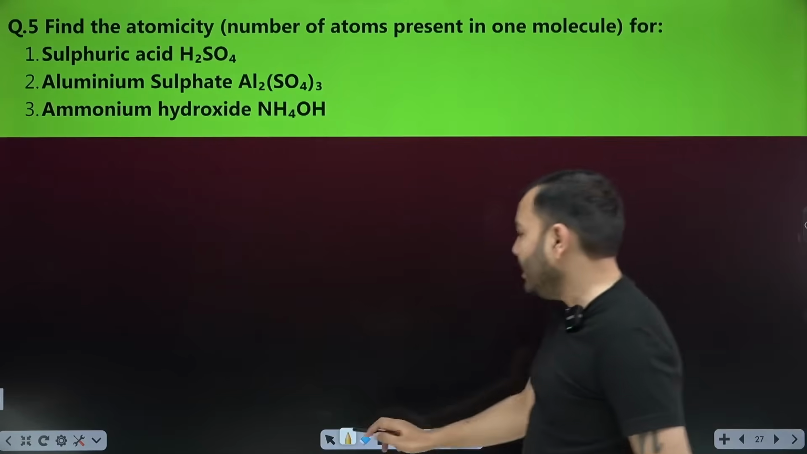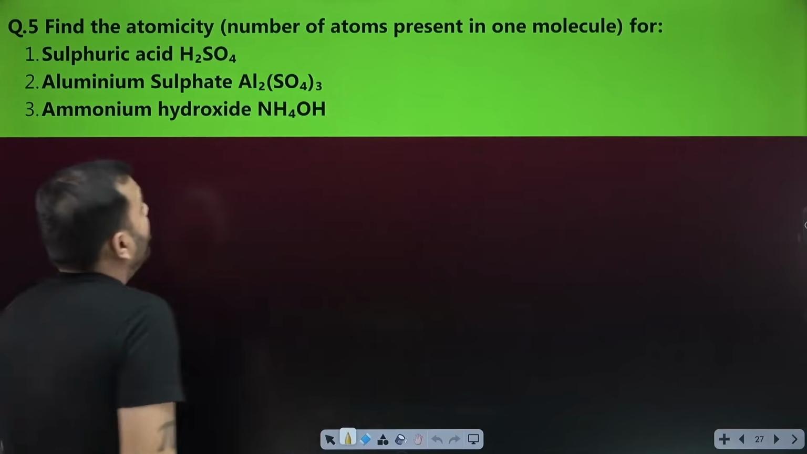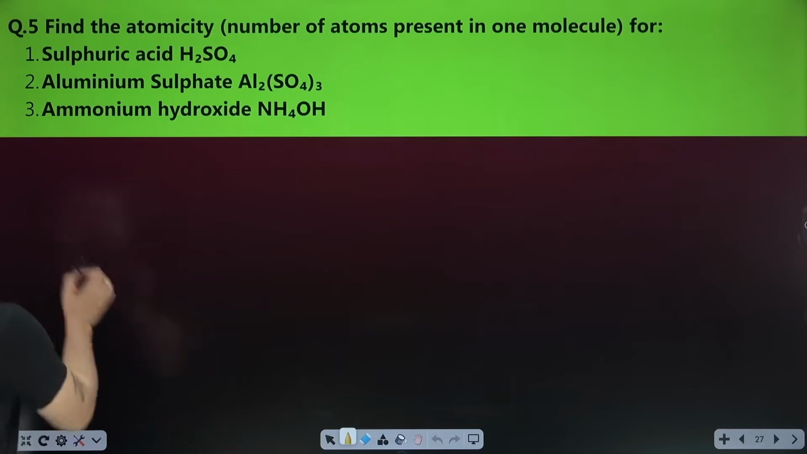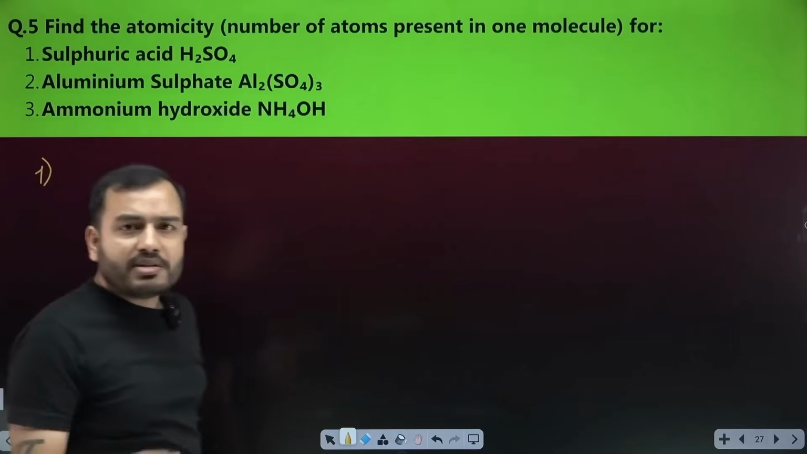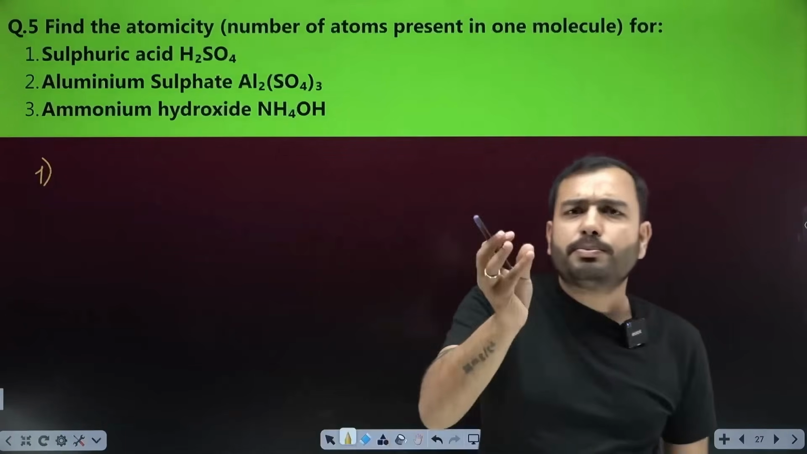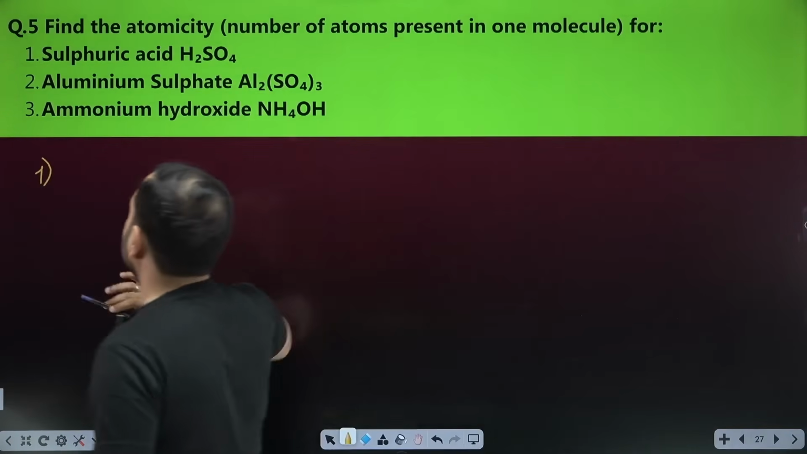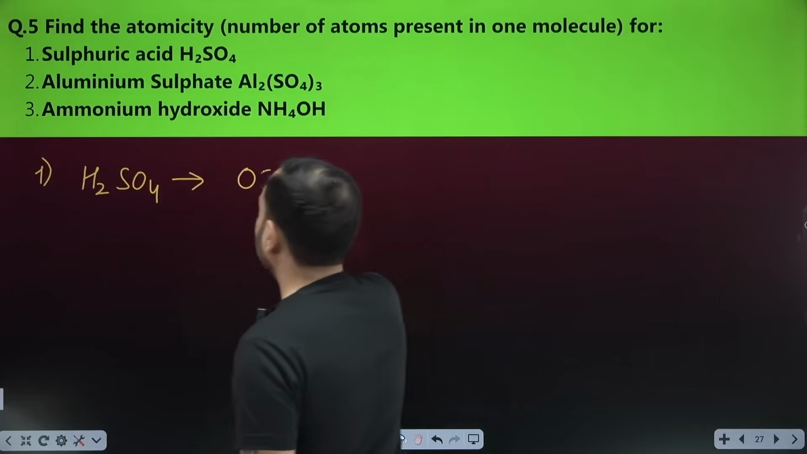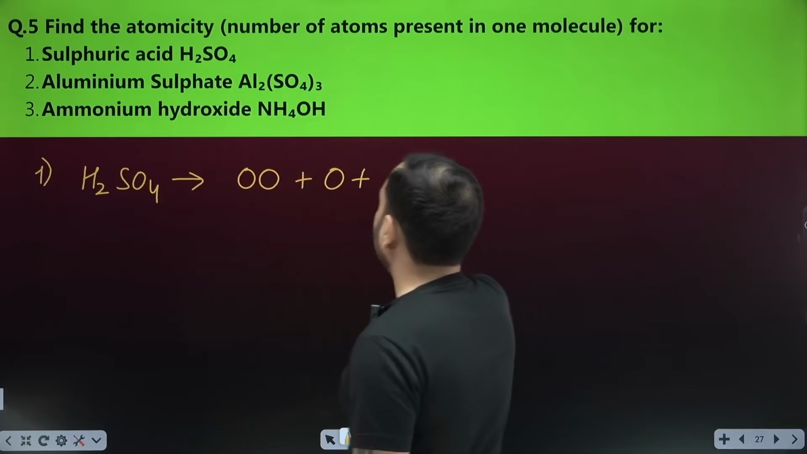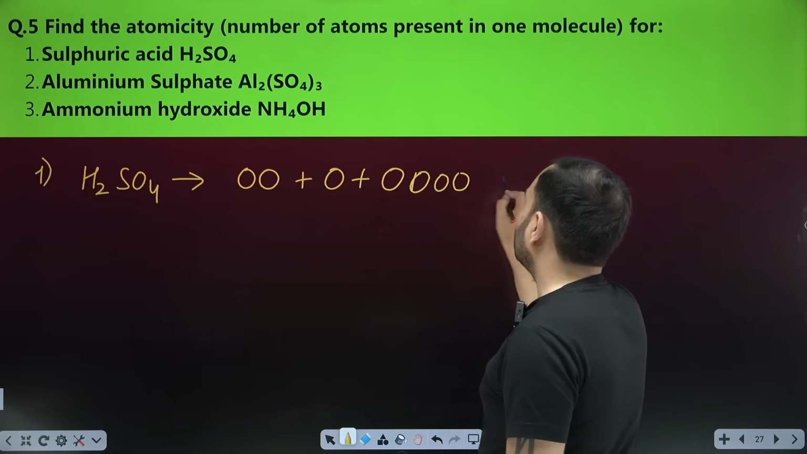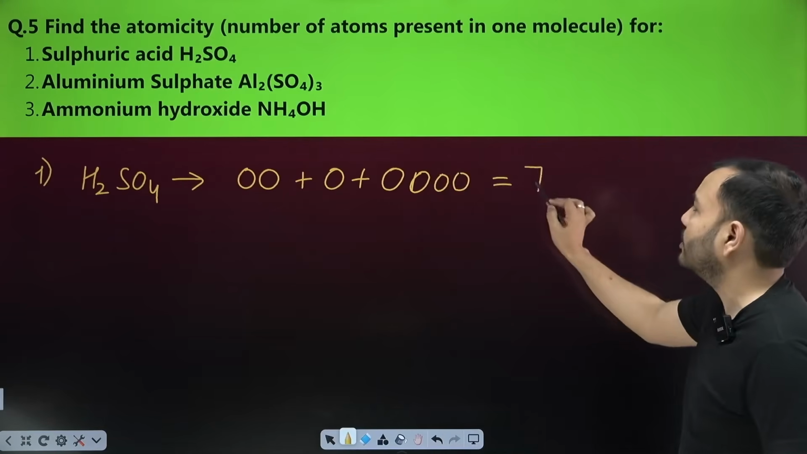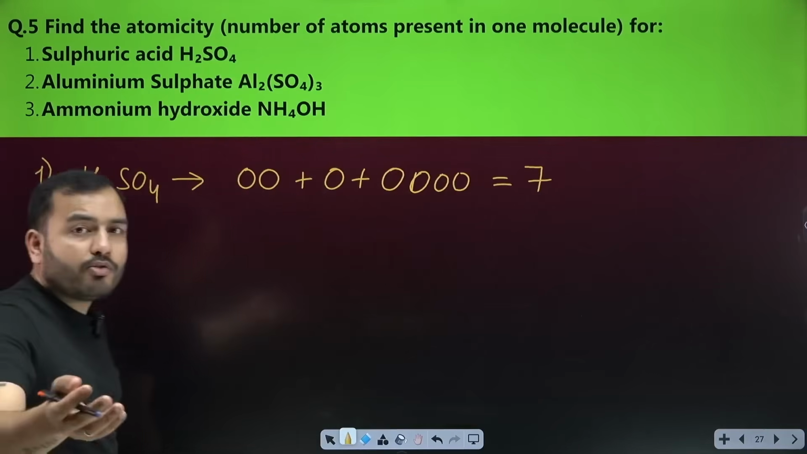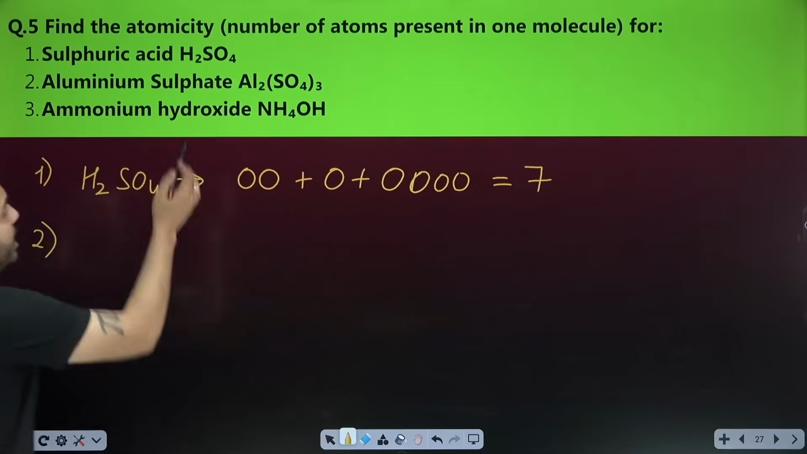Come, let's find the atomicity. Atomicity means the number of atoms present in one molecule. Now, what is atomicity? I told you, the number of atoms present in one molecule. Tell me the atomicity of H2SO4. H2SO4. What do you see in it? There are 2 hydrogen atoms, 1 sulfur atom, 4 oxygen atoms. So what is the total? 2, 1, 4. How many is it? 7. So its atomicity is 7. Atomicity means the number of atoms present in one molecule.